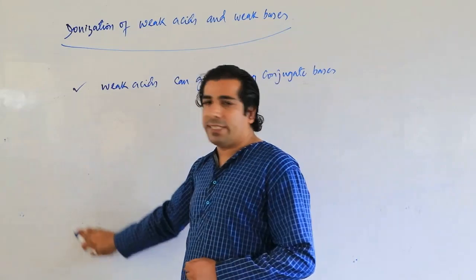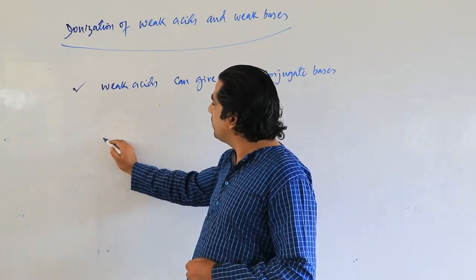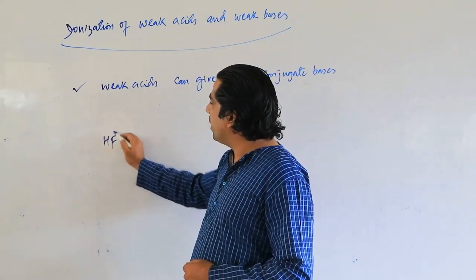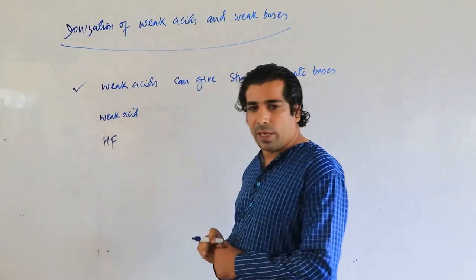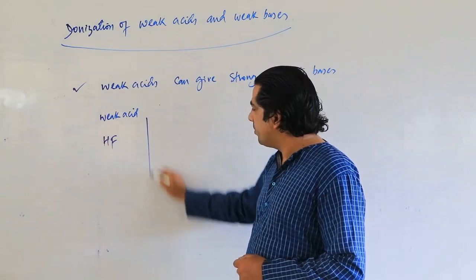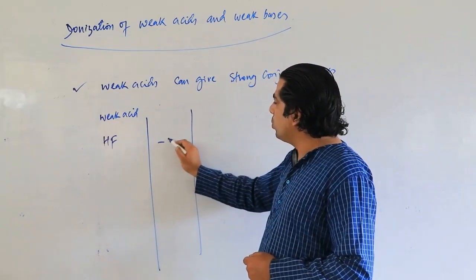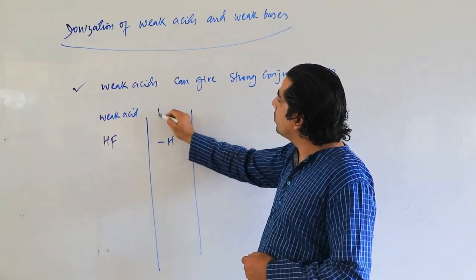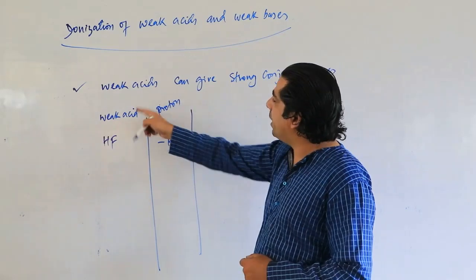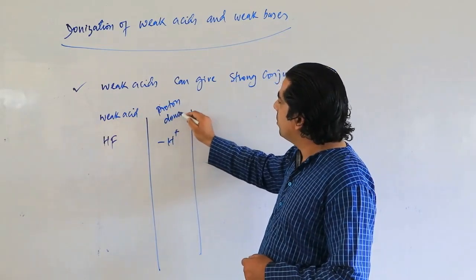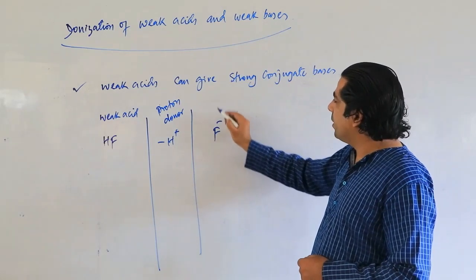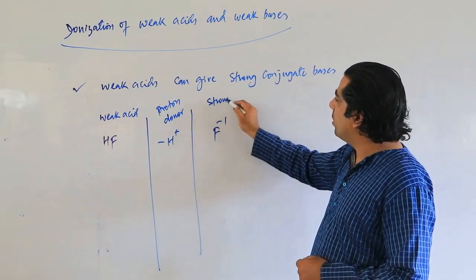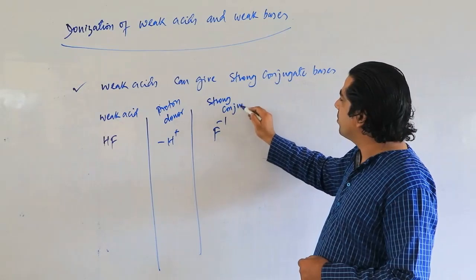If I have a weak acid with me, let us suppose HF is a weak acid, hydrofluoric acid. So this weak acid will lose one proton. So it is a proton donor because it's an acid. So it will become here F-, and this F- will be a strong conjugate base.